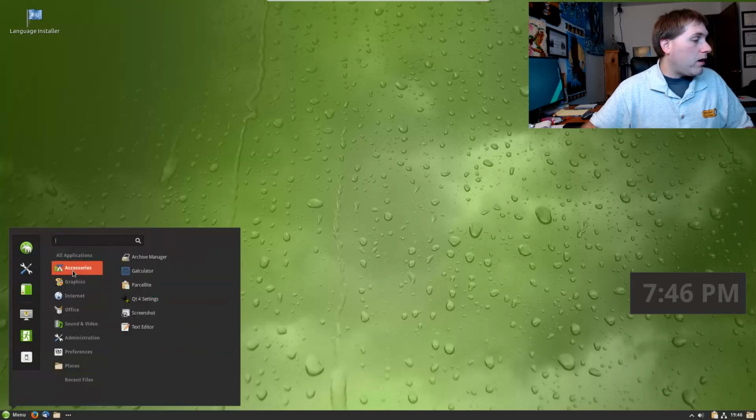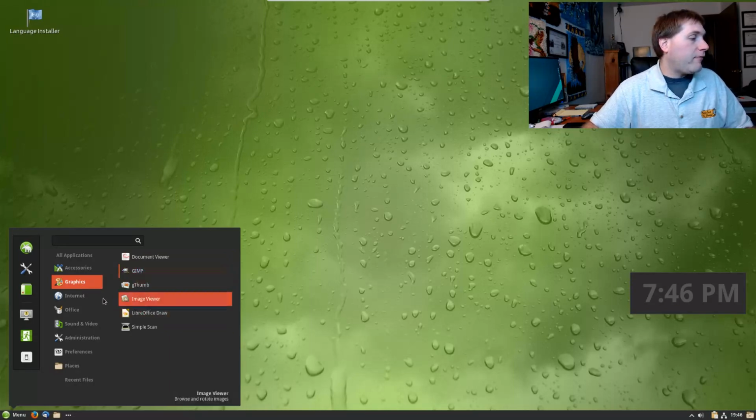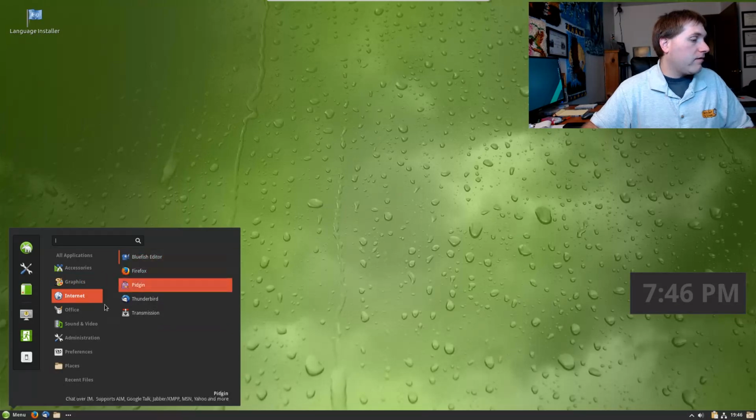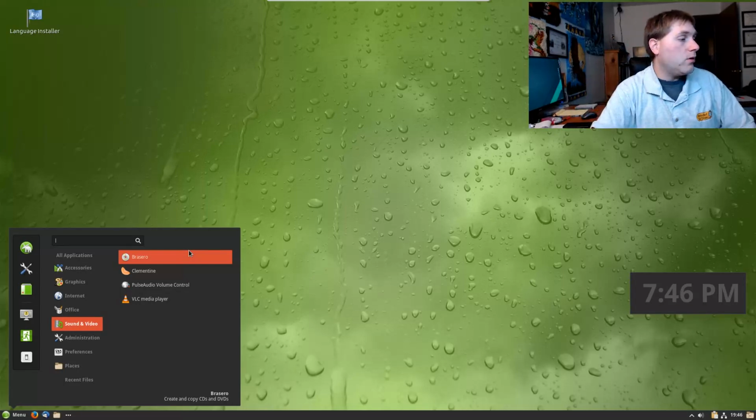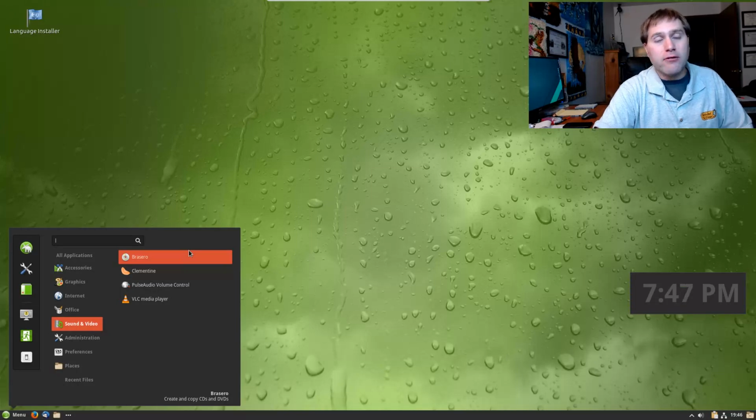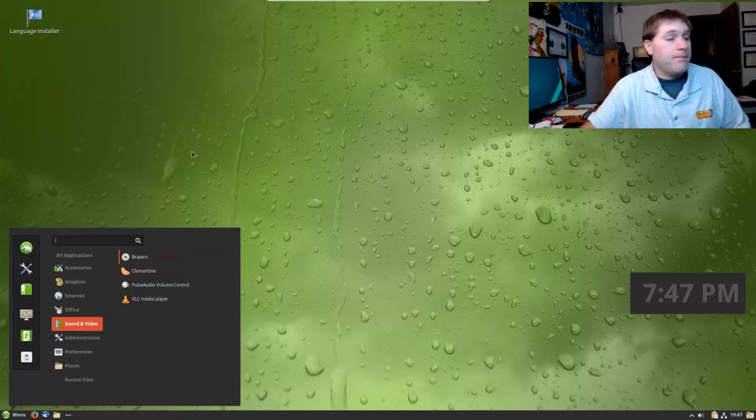All right, so now what we should see when we go into graphics, we can see GIMP, and we see a nice new software indicator next to GIMP. So there's my Bluefish, and what was the other one I did? Berserio. Berserio is if you want to burn a CD, but there's actually another fun use for this. You can use Berserio to make a copy of a CD and convert it into an ISO file, which is actually a very handy thing.